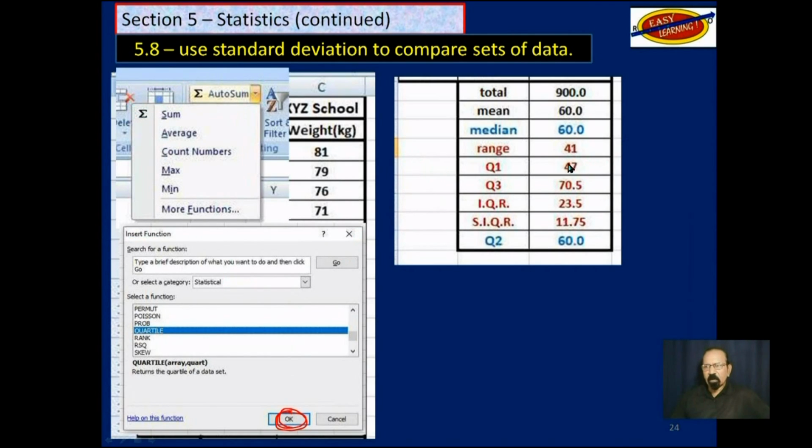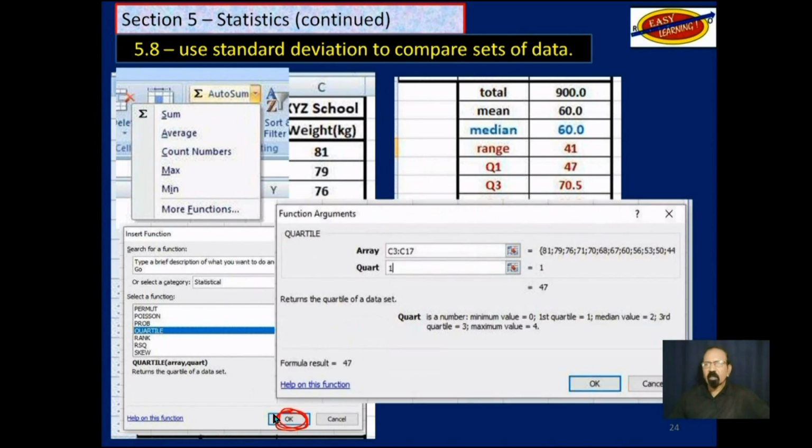So after I click on this OK here, this window comes up. It asks for the array. I highlight it or type it in, C3 to C17. I type in 1 here, meaning the first quartile. And even before I click on OK, it gives me the answer here as 47. And it says formula result 47.